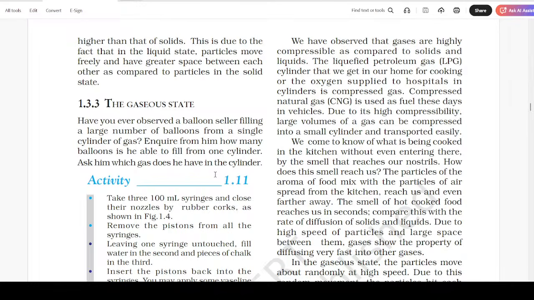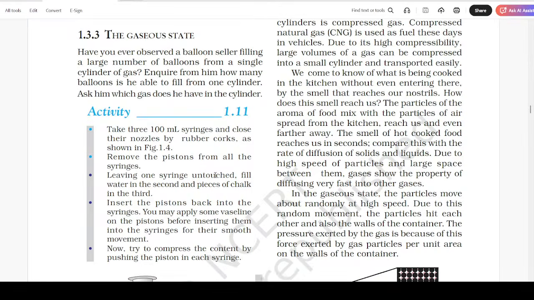The gaseous state. Have you ever observed a balloon seller filling a large number of balloons from a single cylinder of gas? Inquire from him how many balloons he is able to fill from any cylinder. Ask him which gas he has in the cylinder. Take 300 ml syringes and close their nozzles by rubber cork as shown. Remove the piston from all the syringes, leaving one syringe untouched.